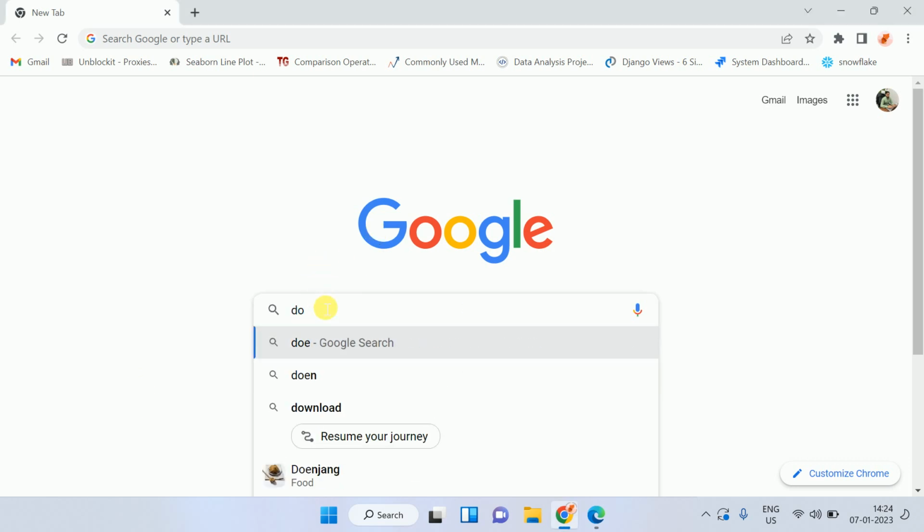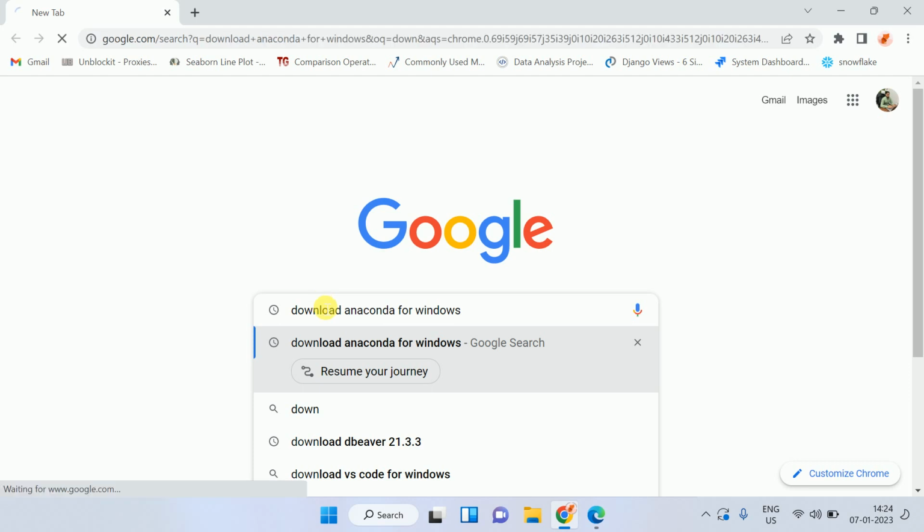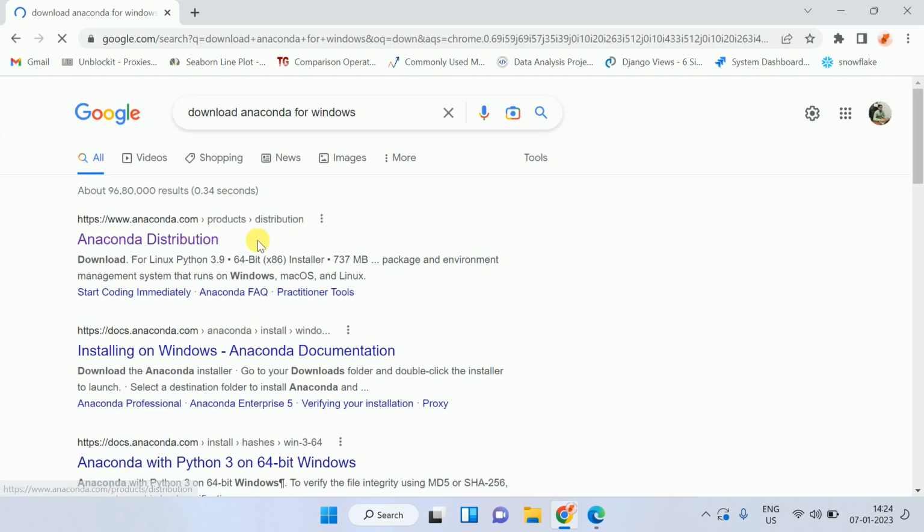Just go to Google, whatever you are using, Windows or Linux. If you're using Windows, search for download Anaconda for Windows or Linux. You will see the Anaconda distribution. There is an official website of Anaconda, www.anaconda.com/product/distribution.